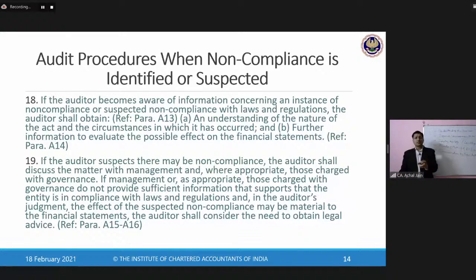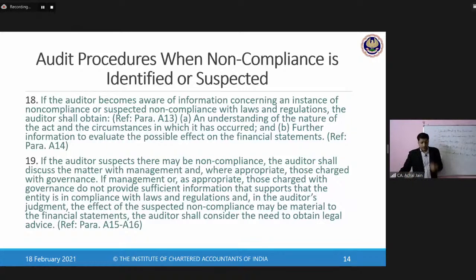Now, once this is done, what will be the next step on the part of the auditor? The next step on the part of the auditor will be to have discussions with the management. So the auditor will discuss that this is something which I have performed. On the basis of the performance of my procedures, I came across this observation, which to my knowledge will have an impact on the financial statements, and that would be material. So that's why this should now be adjusted. So there should be an adjustment entry, maybe an adjustment entry for penalty in respect of that non-compliance.